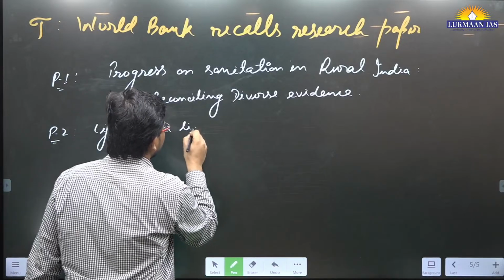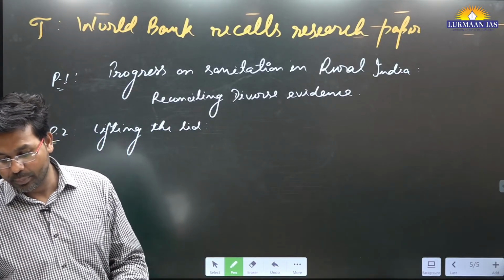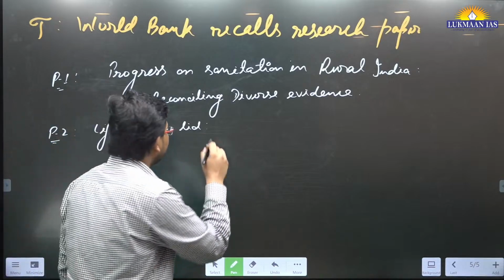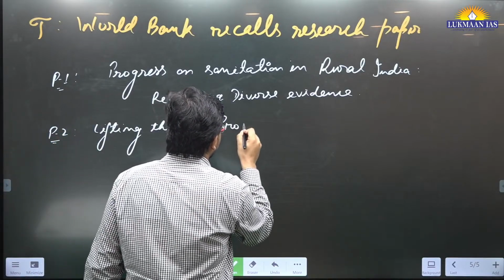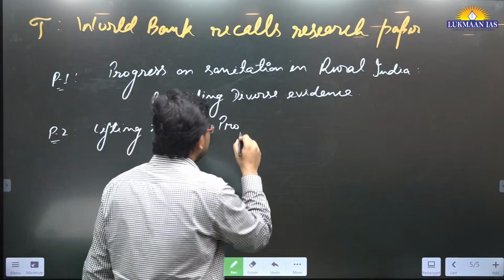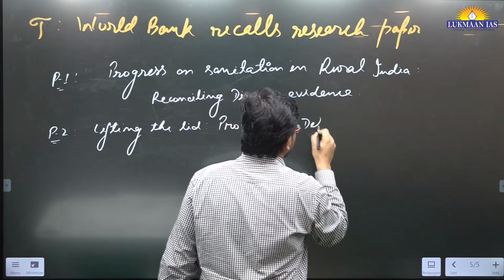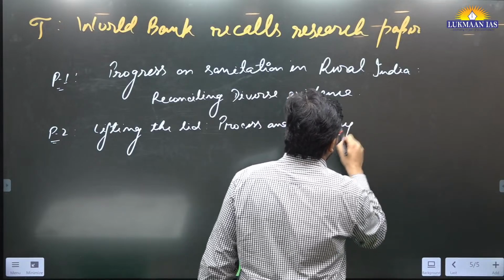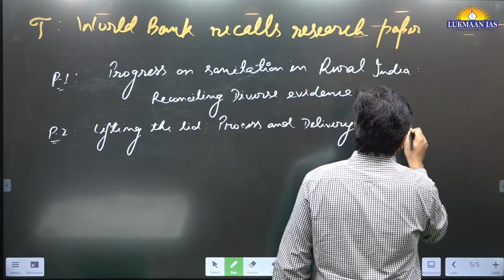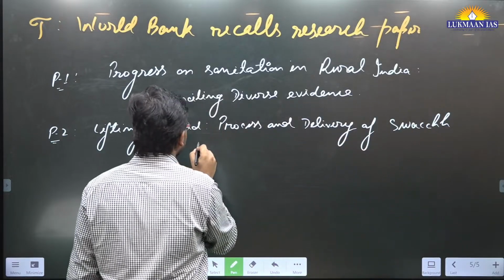What is the name of this article? It says process and diversity of the Swachh Bharat Mission. Process or progress? This is process and delivery of Swachh Bharat Mission.